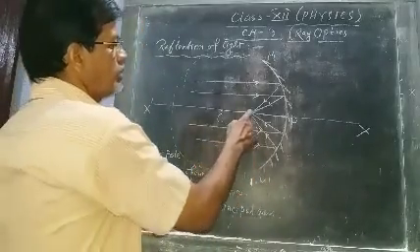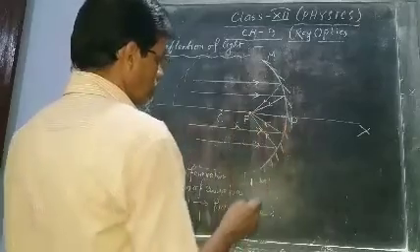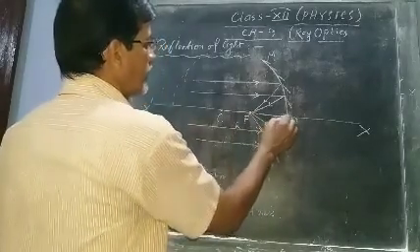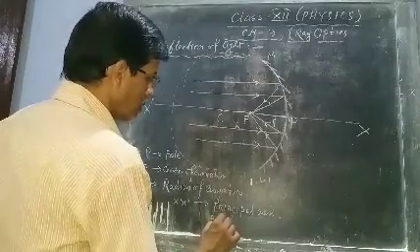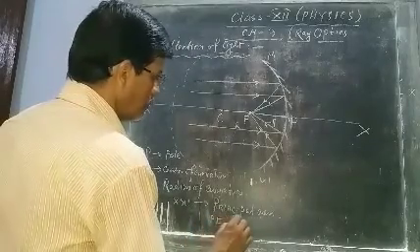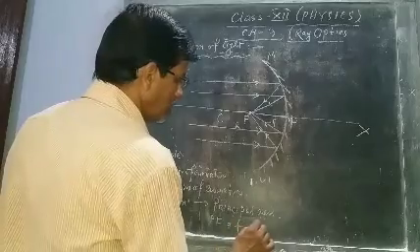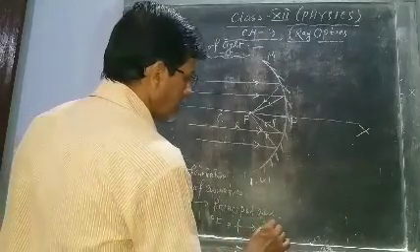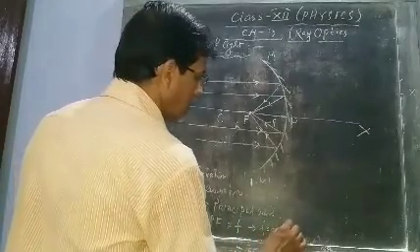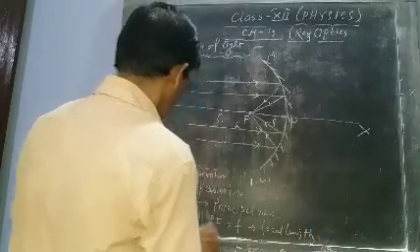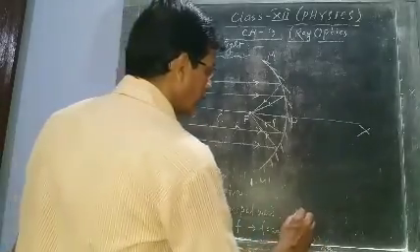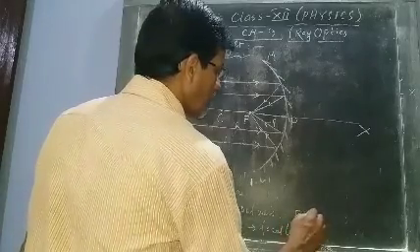And the distance between focus and pole is called the focal length, f. PF equals f, the focal length. F is the focus or focal point.